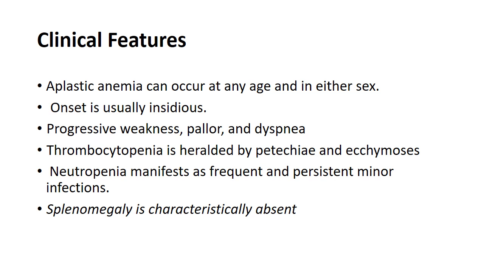Sometimes if thrombocytopenia is severe, mucosal bleeding can also be seen, and neutropenia results in minor infections, since white cells protect from infection and are essential for acute inflammation. Splenomegaly does not occur in aplastic anemia.